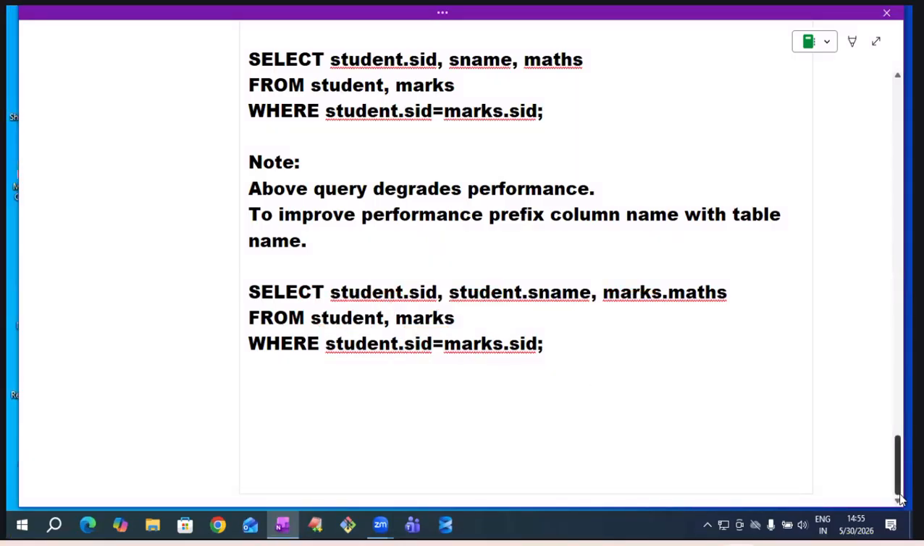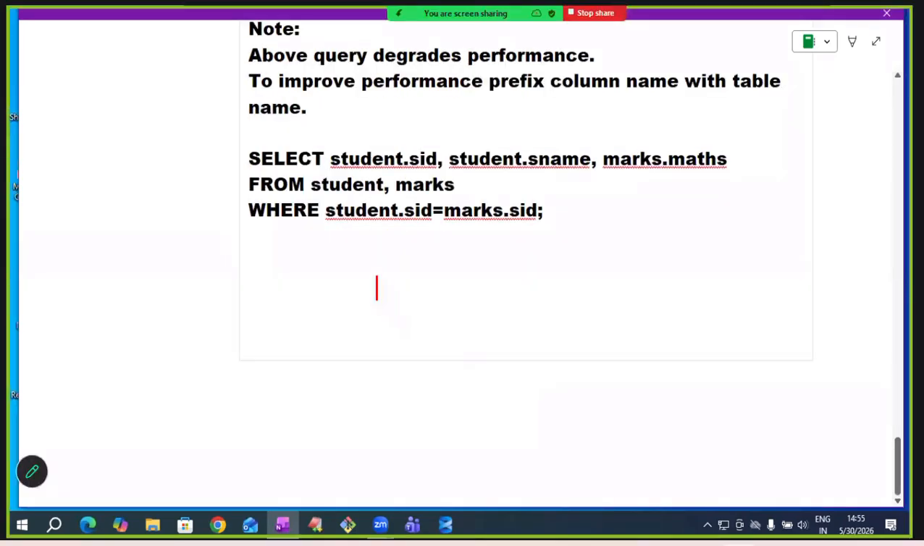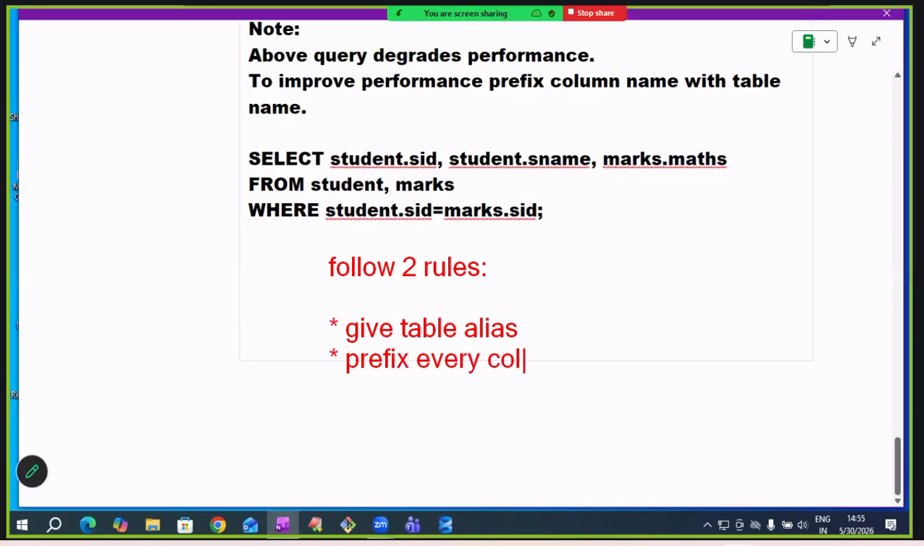When we are writing a join query, follow two rules. What are those two rules? Give a table alias. Follow this rule. And prefix every column name with the table name. Follow these two rules when you are writing a join query.